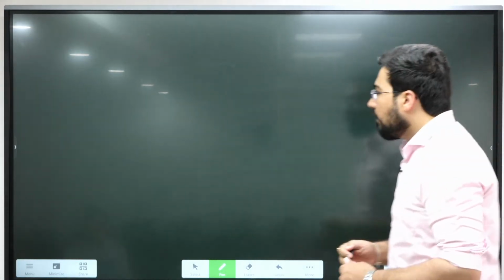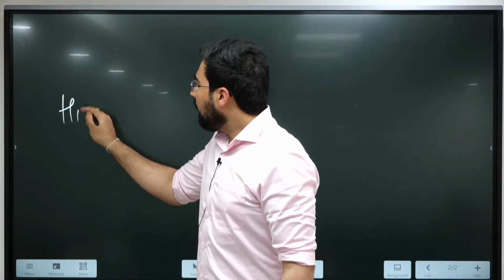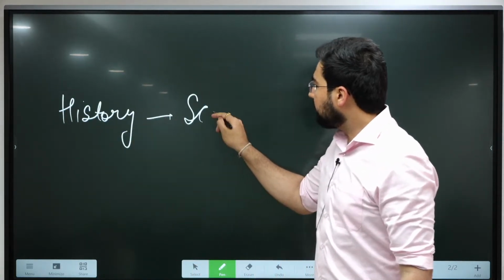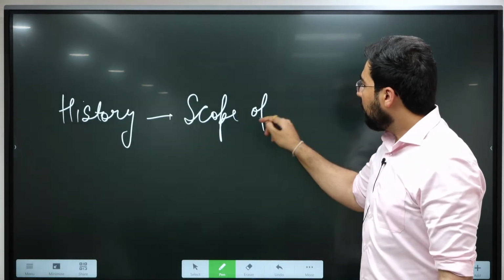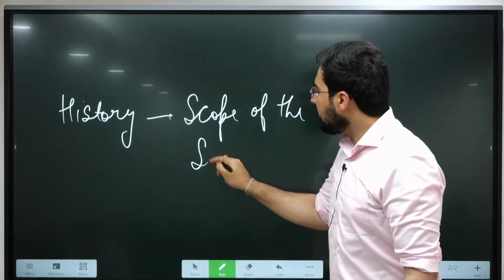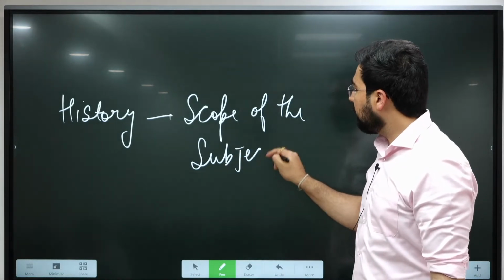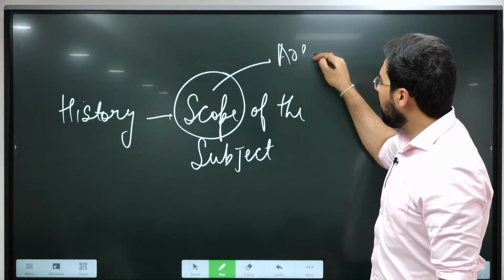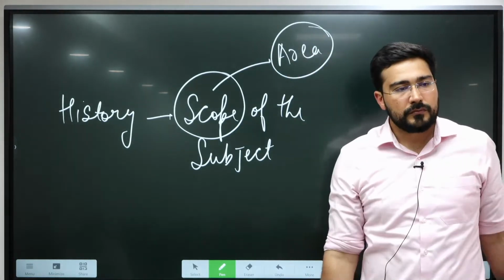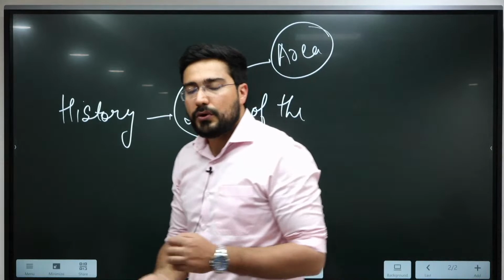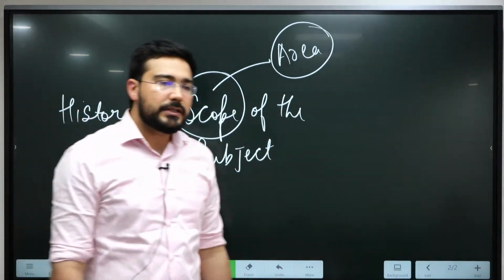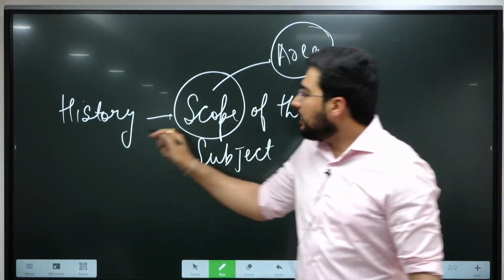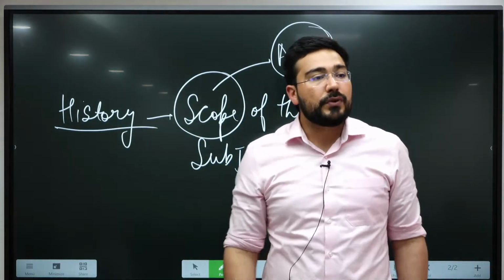Plus, whenever we talk about history, we also need to understand the scope of the subject. Do you understand the meaning of this? Scope. Scope roughly means the area which will be covered by it. When UPSC is going to ask you a question, ये तो हमें समझ में आ गया है कि it is divided into ancient, medieval, modern and world, but the scope means the areas of history which will be asked.